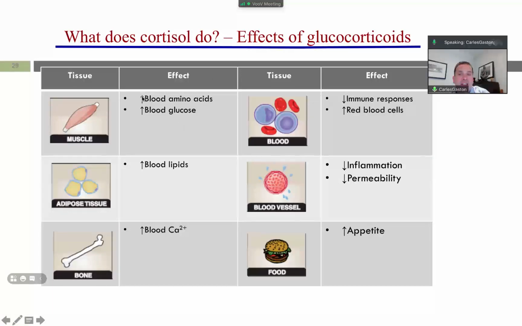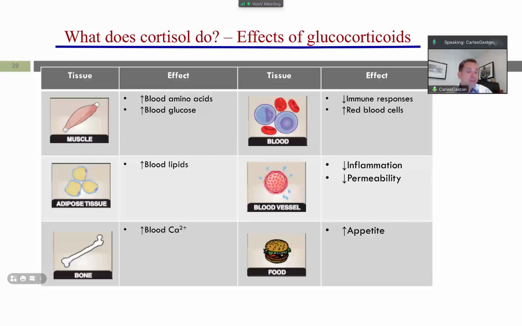As we said, cortisol is anti-inflammatory, it increases the permeability of blood vessels, it increases amino acids from the muscle, it increases blood glucose, it increases blood lipids, it increases calcium, it suppresses the immune response, it increases red blood cells, and it increases appetite because it affects the hypothalamus functions on appetite.